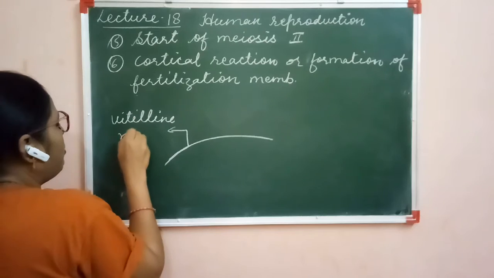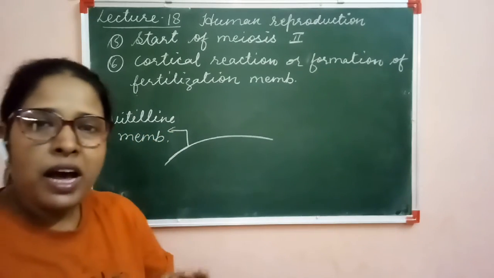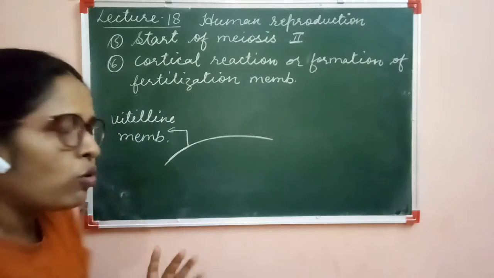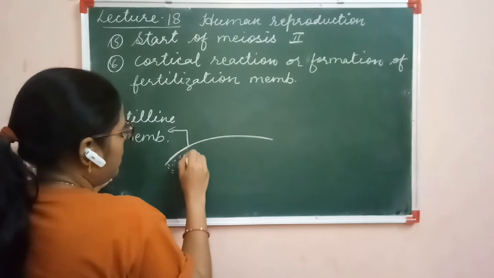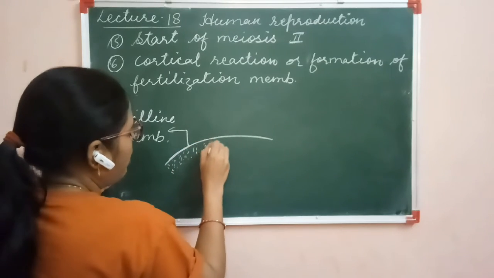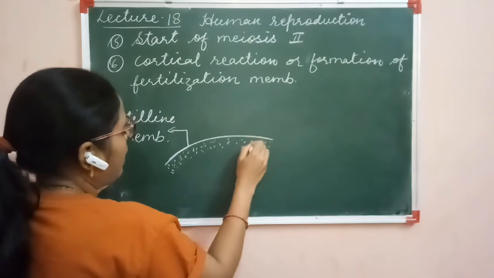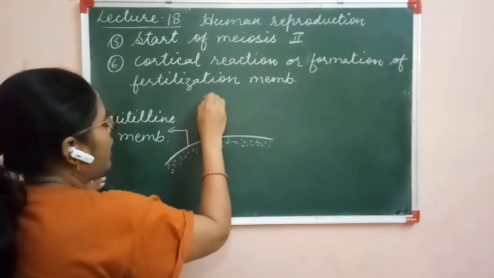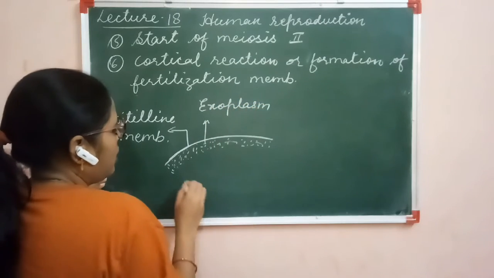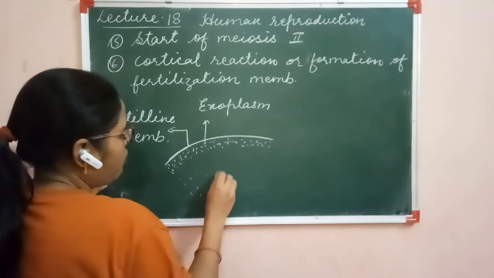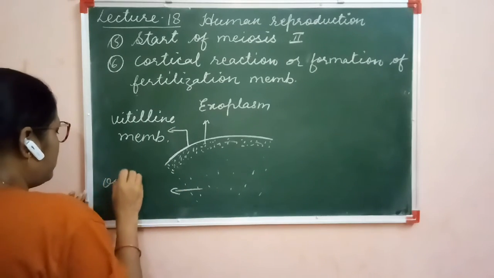We know that the cytoplasm of the egg is divided into two parts. This is the dense cortical part, called the exoplasm. This is the dense part, and the inner part is somewhat rarer and is called the ooplasm.